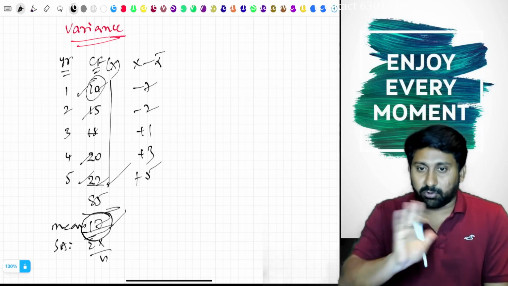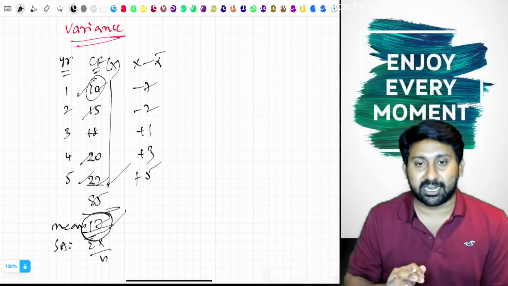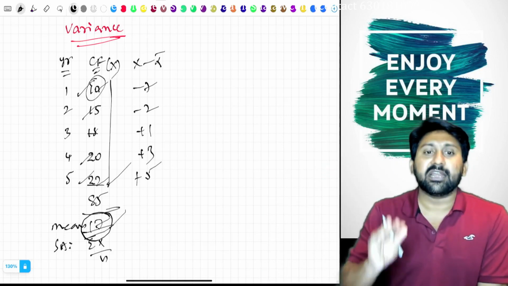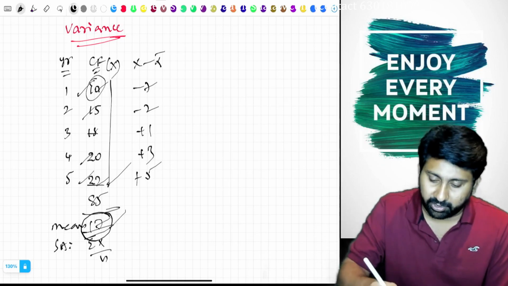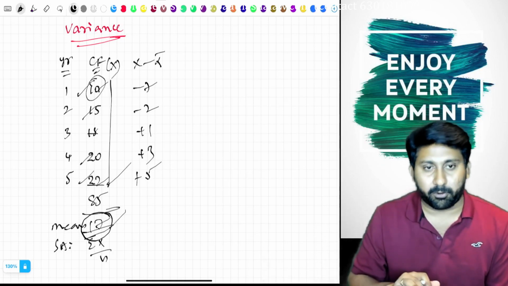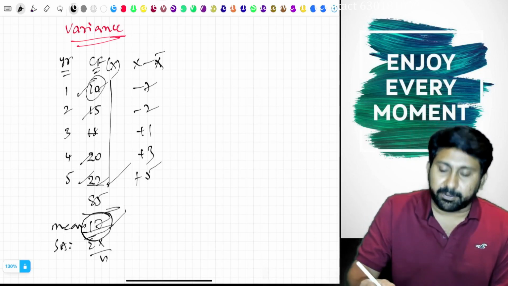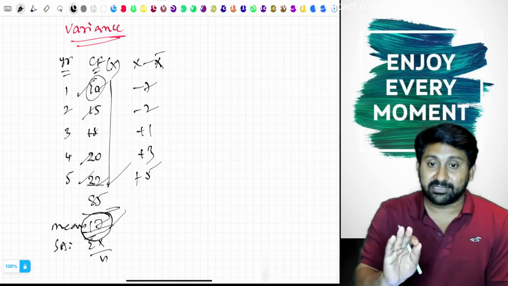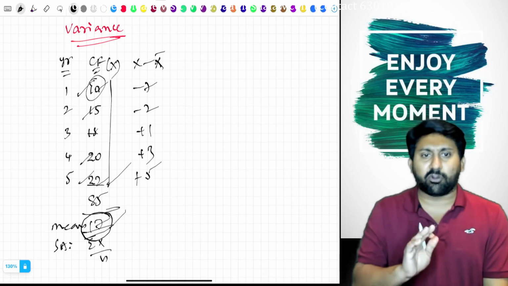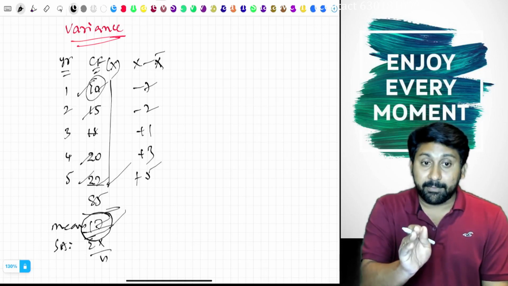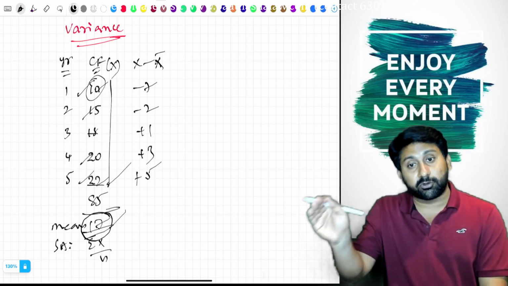I don't want to go into statistics. There is a chapter for statistical measures, there we will understand. Here you understand the basics. So 10 minus 17 is minus 7. But listen carefully to my point. x minus x bar means what is the chance that a change can happen? My 17 may not be true. It can move to the left side, it can also move to the right side.